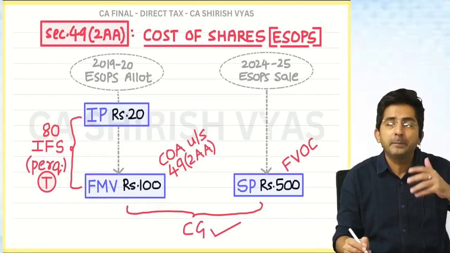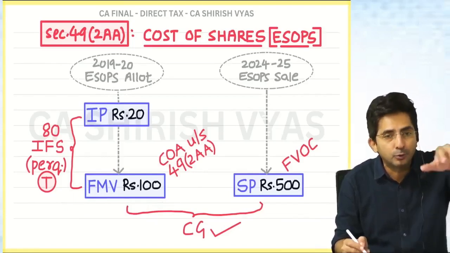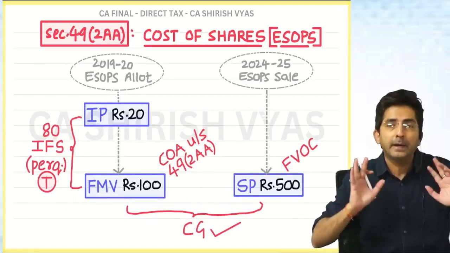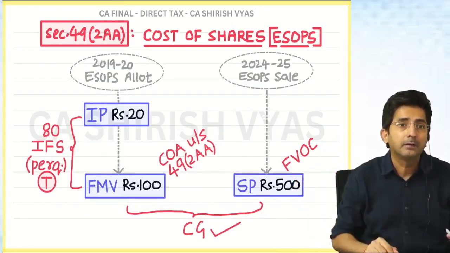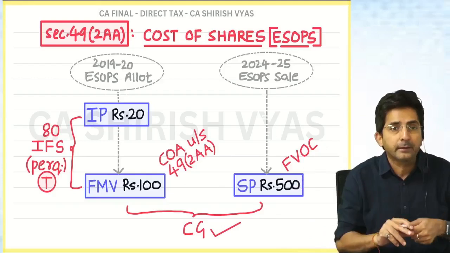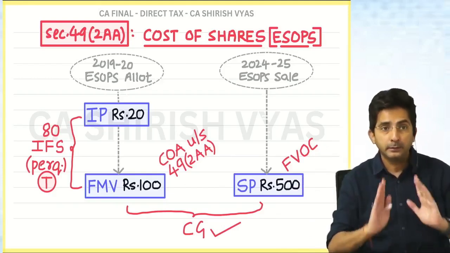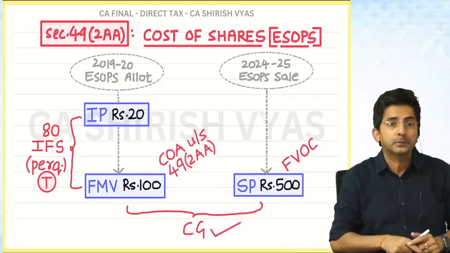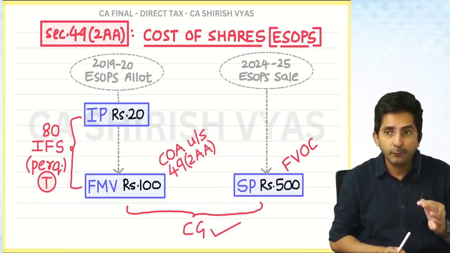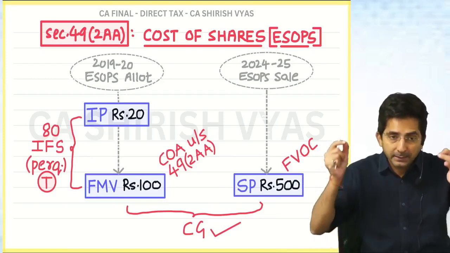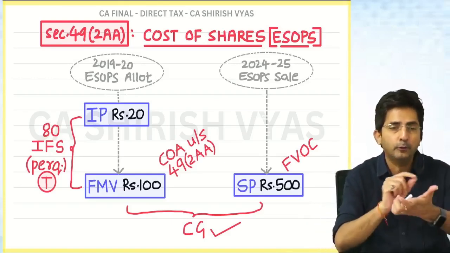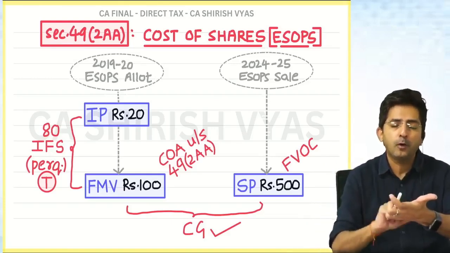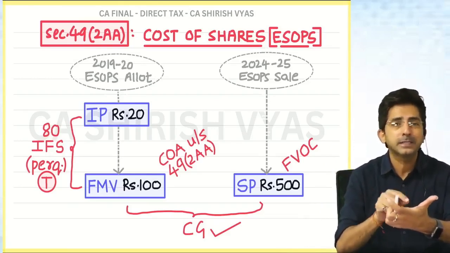The company might have announced the ESOPs on 9th June. An employee might have decided and told the company on 7th September. So there is a long period. So which day's FMV is important? The date of announcing the ESOPs? No. The date when the employee exercises his option. To exercise the option, you might have to fill a form and tell the company that I want the shares.